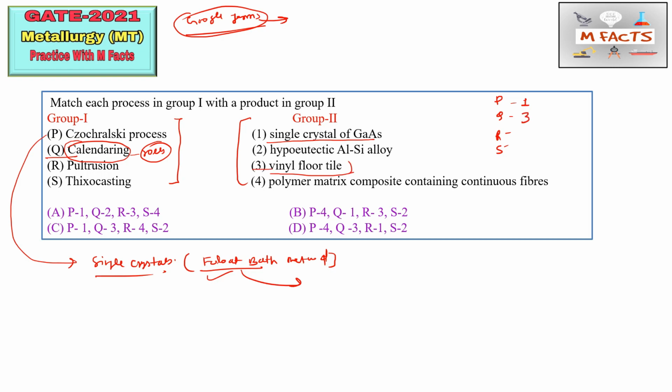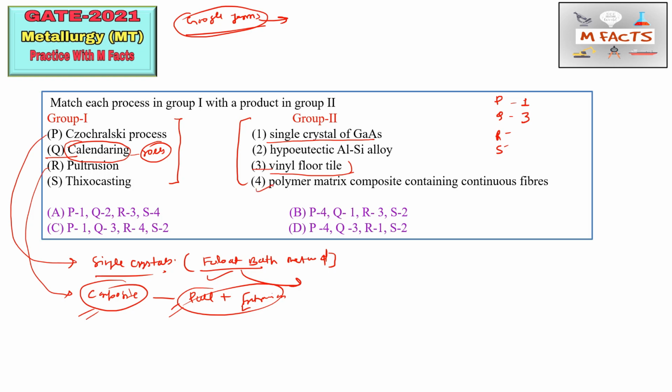Okay, so next is pultrusion. Pultrusion is a process for producing composite material. Okay, so for composite material we use the pultrusion process, and this is basically made of two processes, pull plus extrusion. Okay, so this is basically an extrusion process that is classified for making composite material. So it is given here: polymer matrix composite containing continuous fibers.